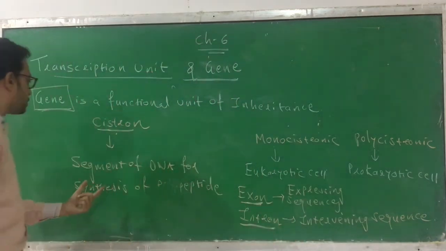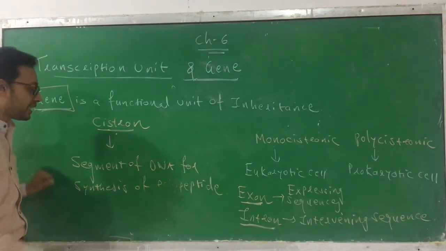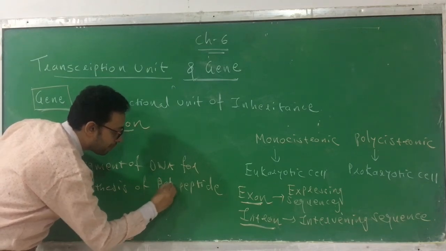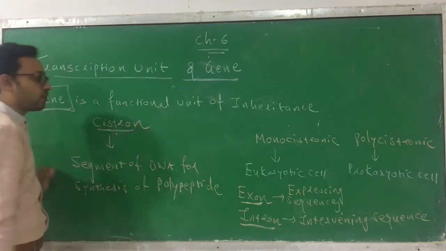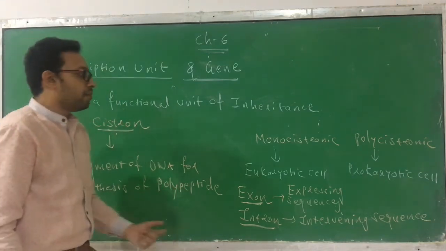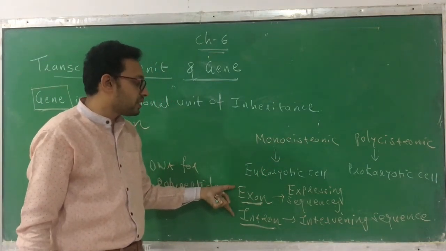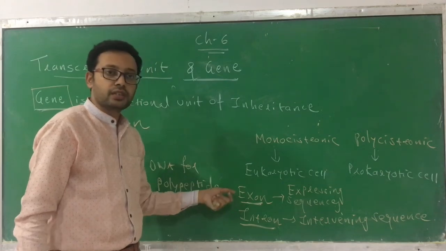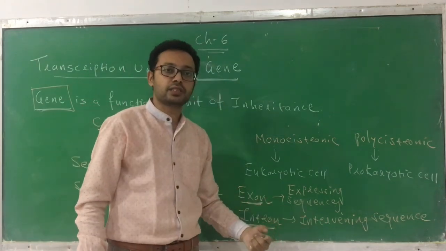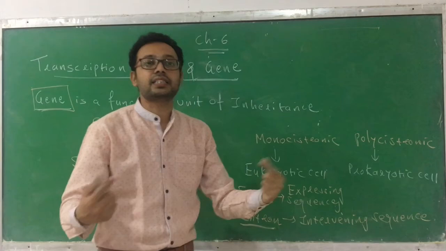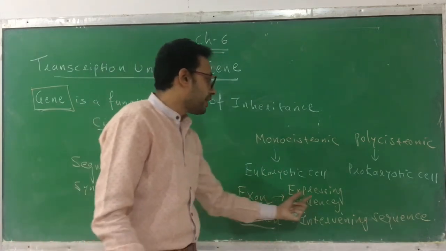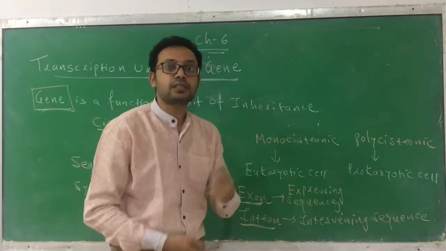What is a cistron? A cistron is a segment of DNA which is required for the synthesis of polypeptide. Monocistronic DNA, which is found in the eukaryotic cell, has two kinds of sequences: exon and intron. Exon is the expressing sequence, and the intron is the intervening sequence. The exons, or expressing sequences, are expressed.